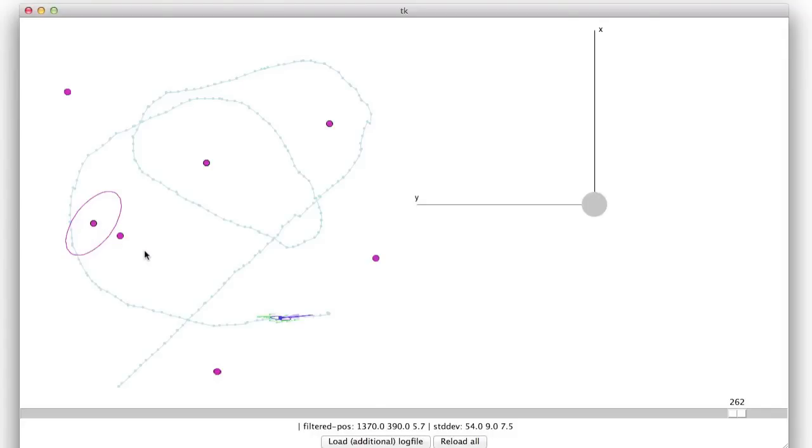So now finally, as a last modification to our FastSLAM algorithm, we're looking for a way to get rid of those landmarks that appear at some point in time, but then are not measured subsequently and still stay in the list of landmarks in our particles. Now here is an approach to deal with those spurious landmarks.